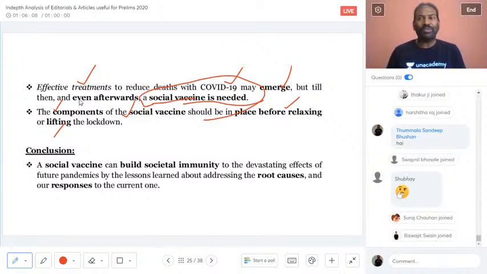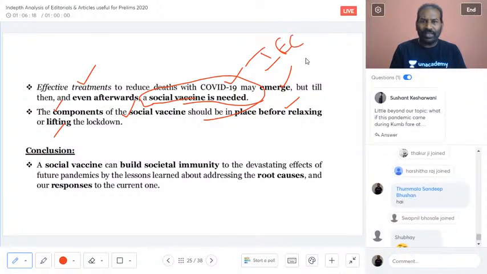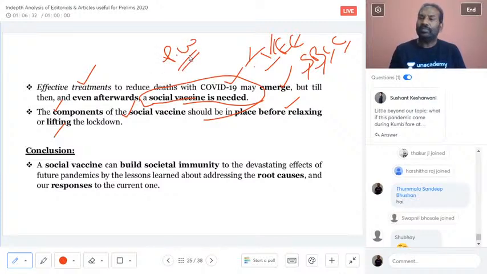We are talking about the responsibility of the leaders, IEC and SBCC: information, education and communication, and social behavioral change communication. So these two, and then the political will, and also the individual citizens' responsibility. All these are the components of the social vaccine.